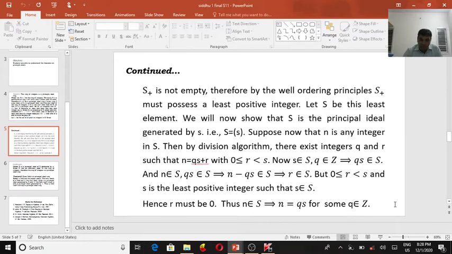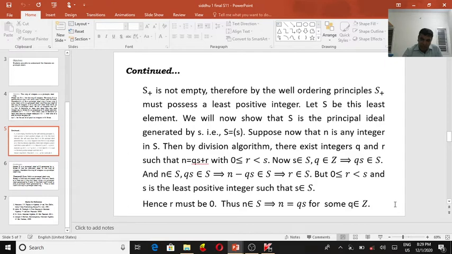N's R must be 0. So then N belongs to S, and suddenly N is equal to QS. So what does it mean that R is 0? R is 0, or less than S. So either R is 0 or R is less than S.